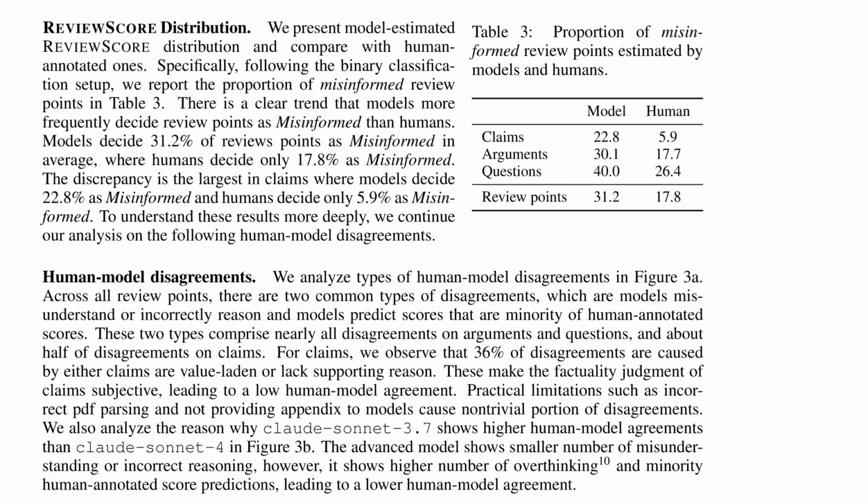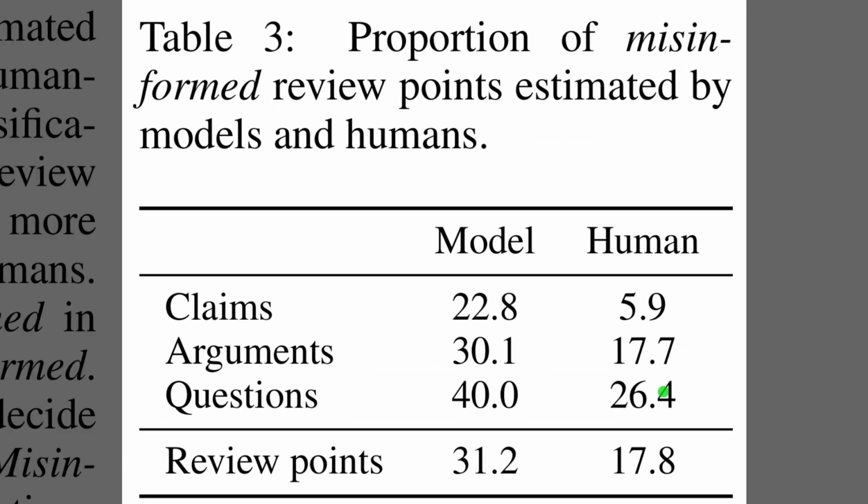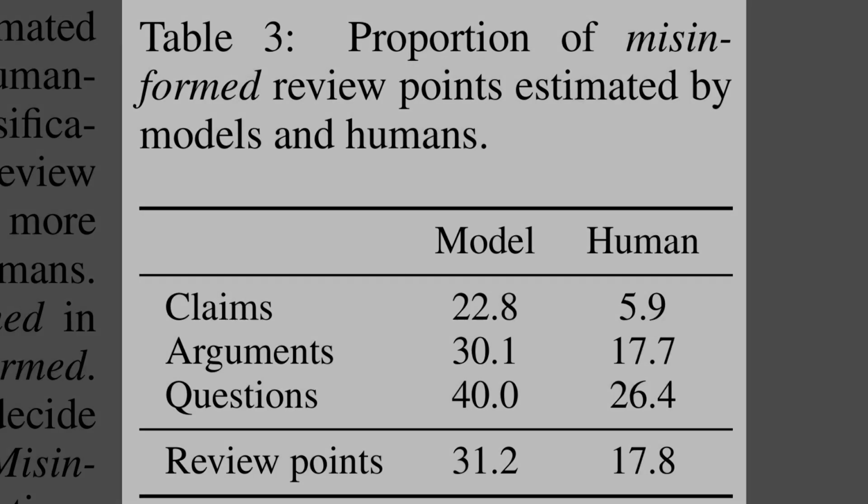So Table 3 compares how often models and humans label review points as misinformed. Overall, models flag about 31% of points. Humans mark roughly 18%. The largest gap shows up for claims at about 23% from models. Humans call only about 6% of claims misinformed. For questions, the model rate reaches about 40%, while human judgments for questions sit near 26%.